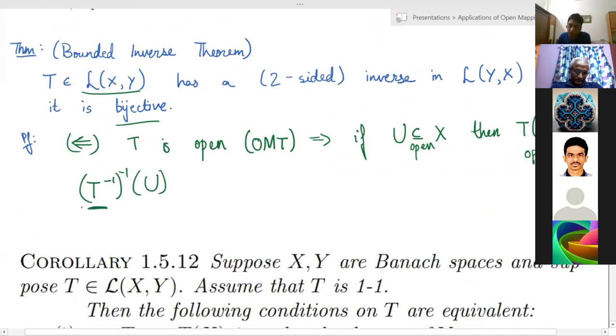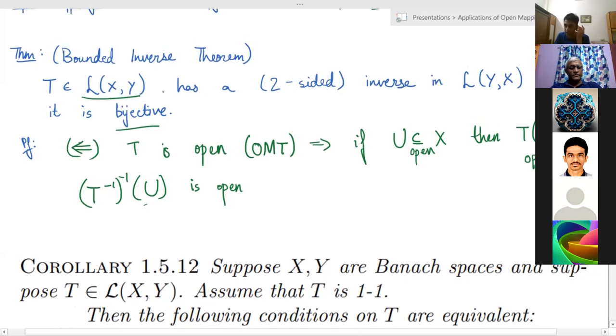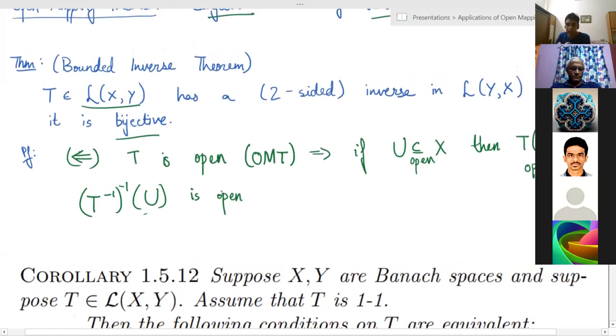T inverse is a well-defined map because T is bijective. So we get that for all open U, this T inverse of U is open, so the set map T inverse is in fact continuous. And linearity of T inverse follows from linearity of T directly. That is just the theory of vector spaces: the inverse of a linear bijective map will be linear. So T inverse is continuous, and we are done.